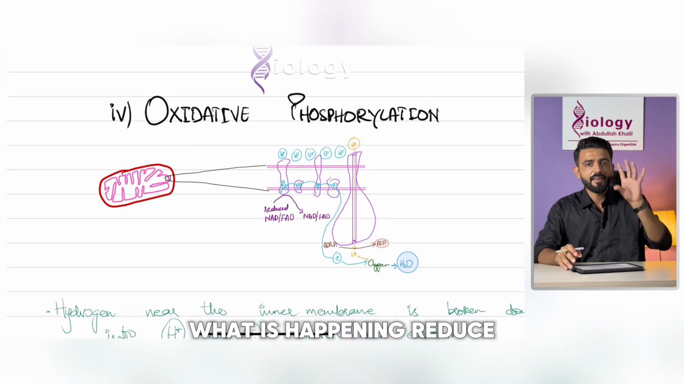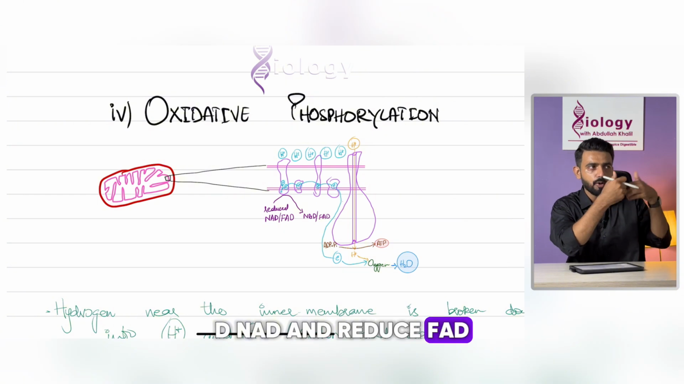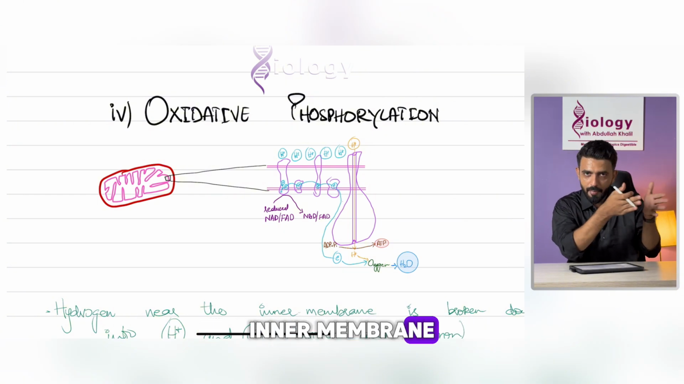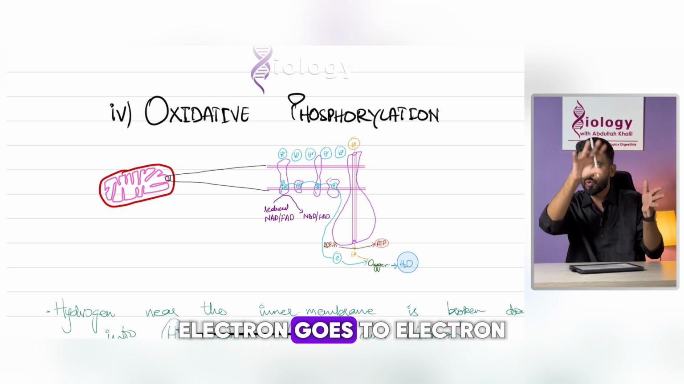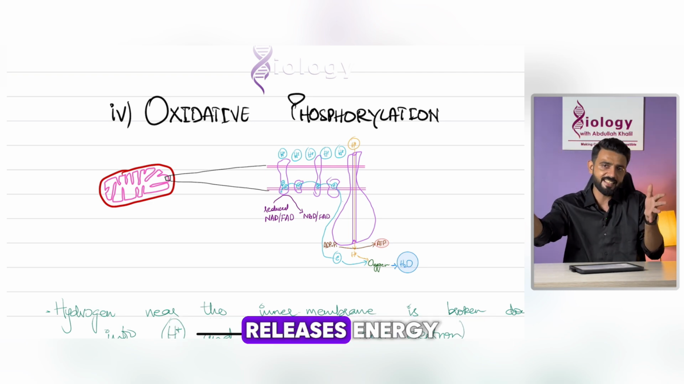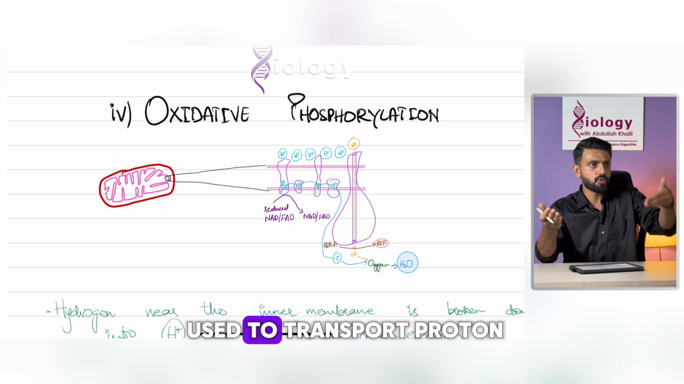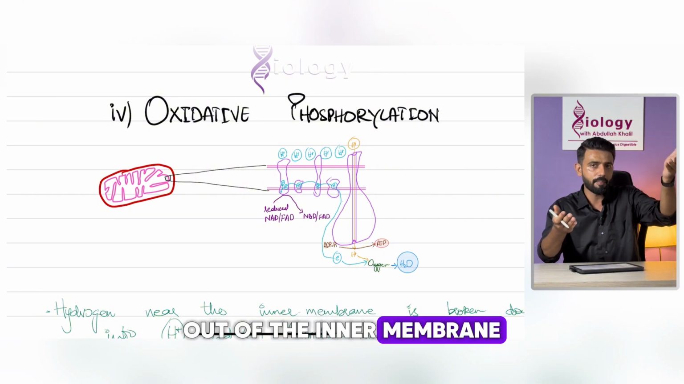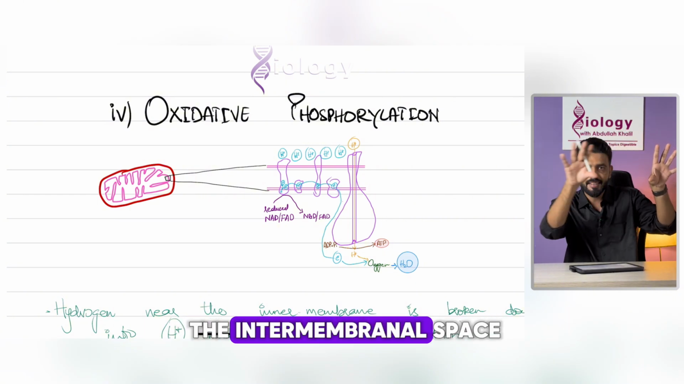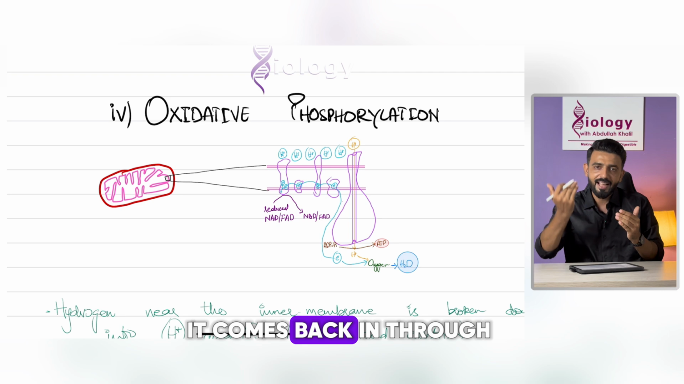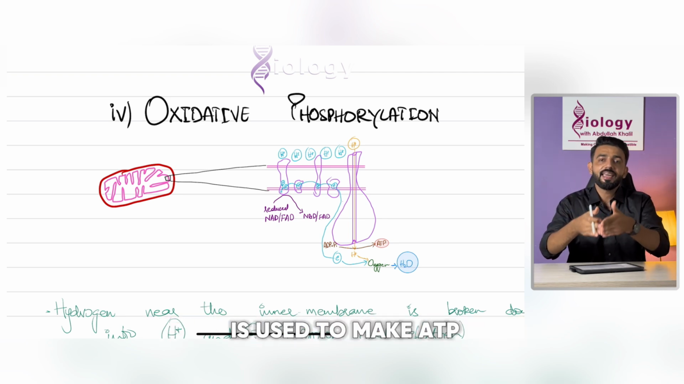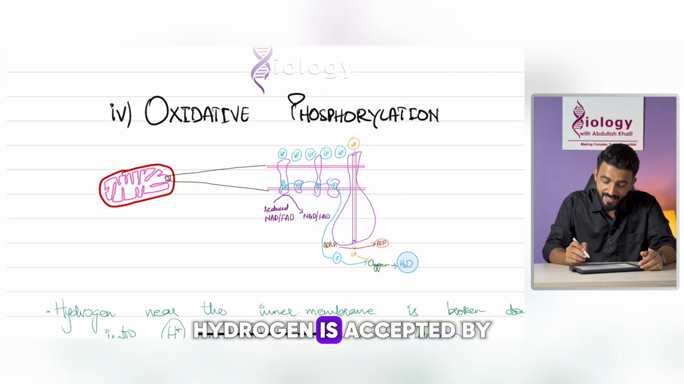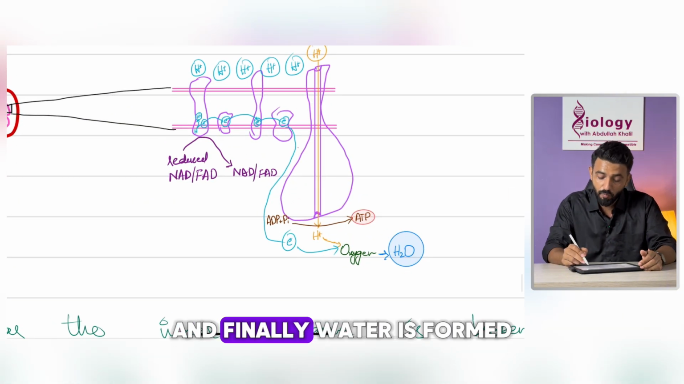What is happening? Reduced NAD and reduced FAD will lose their hydrogen at the site of the inner membrane. Hydrogen will be broken down into proton and electron. Electron goes to the electron transport chain, releases energy, and this energy is used to transport proton out of the inner membrane, which gets accumulated in the intermembranal space. It comes back in through the channel. Finally, this electrical potential is used to make ATP. Okay, hydrogen is accepted by the oxygen, and finally water is formed.